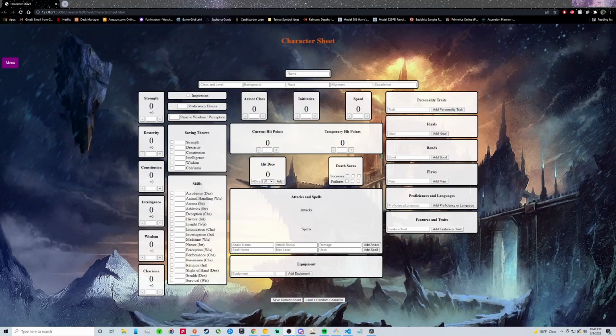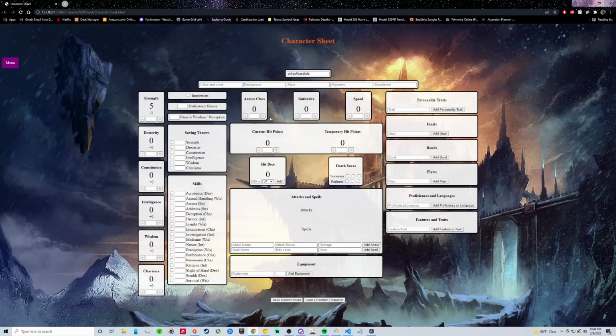D&D Amethyst is a web page designed for the Dungeons & Dragons player on the go. If you're like me, you've forgotten your character sheet at home many times and thought to yourself, wouldn't it be nice if I could have all of my information just online, easy to access? Well, you're in luck. D&D Amethyst seeks to achieve that, and to that end, our first feature is a character sheet.